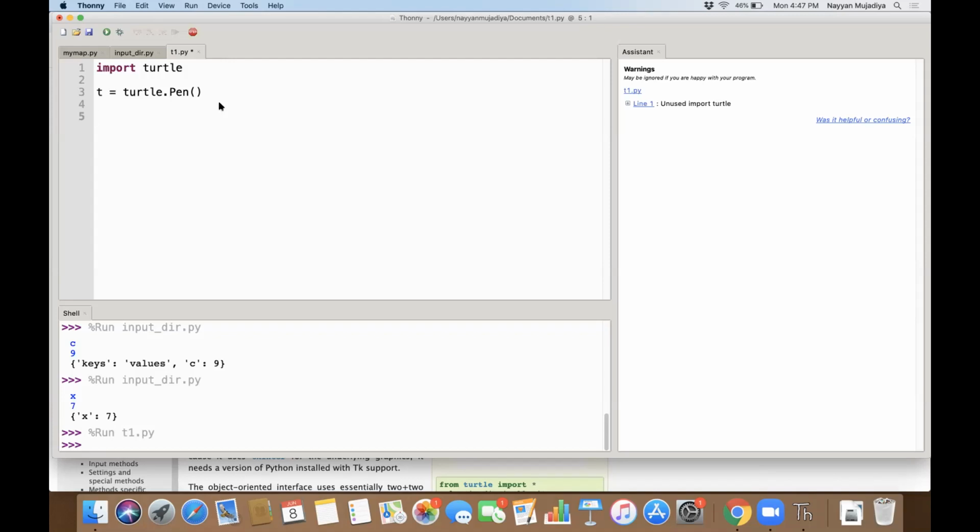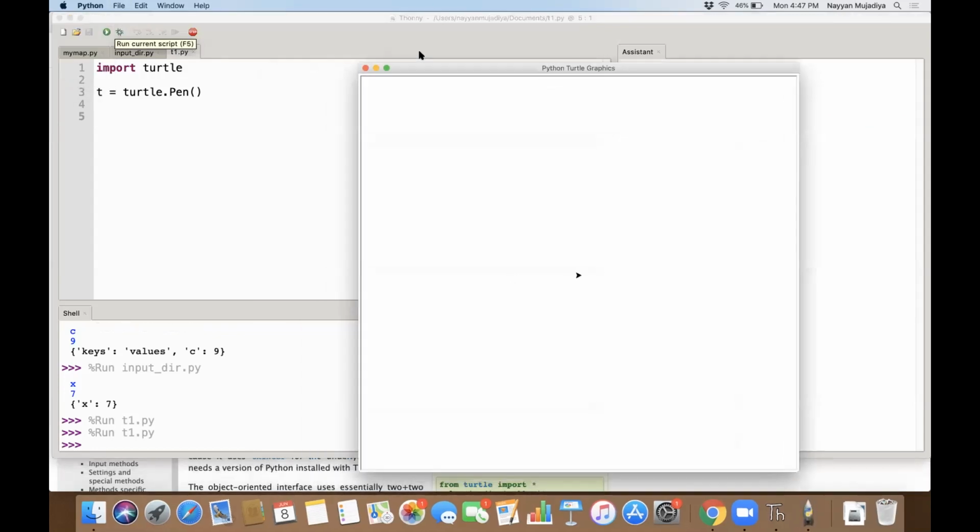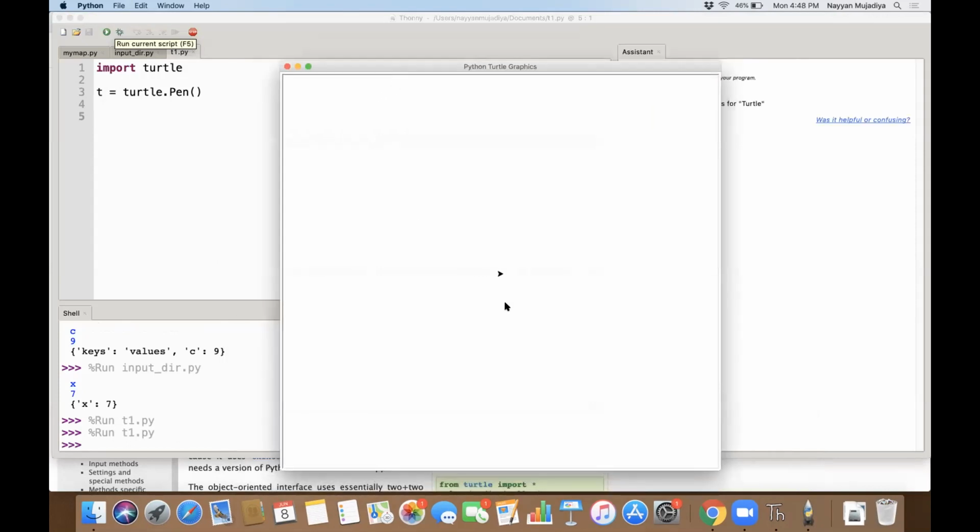Okay, so now just save. I'll save this and run it. Let's see what happened with this. If you see here, it has given you this window. This is known as your canvas, and it has this arrow. You can consider it a pointer or our pen, with which we want to do something. People also call it a turtle. So whatever you see in the middle is our turtle.